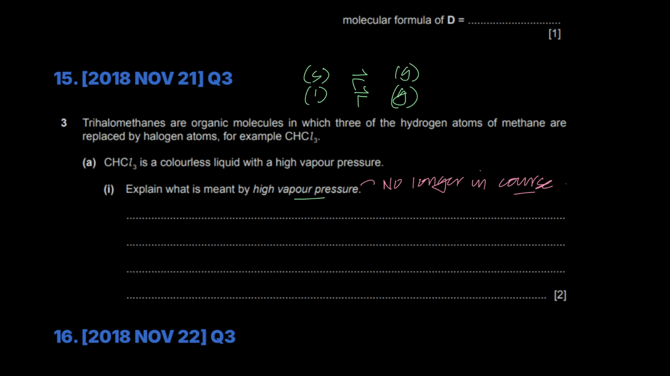You have more gas particles compared to the solid or the liquid counterpart, which also means that these particles therefore would exert more pressure because you have more vapors. More vapors mean more vapor pressure. So that's what high means in high vapor pressure, that you have more vapors which would exert pressure right here, right, in an equilibrium.